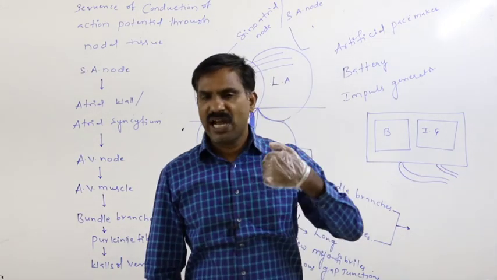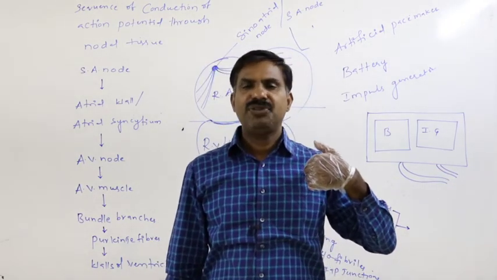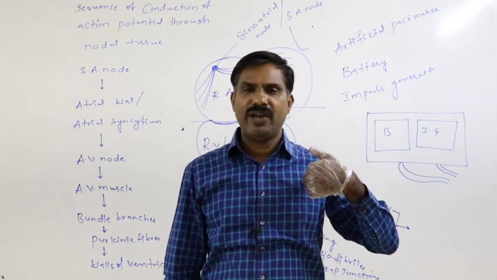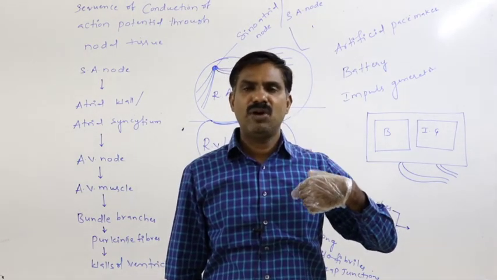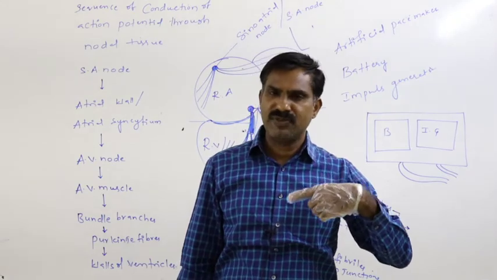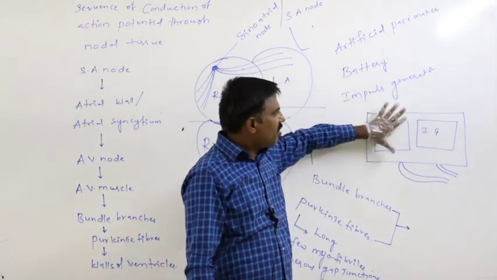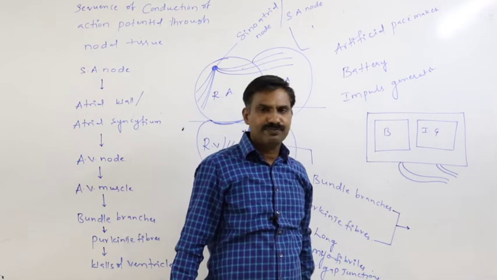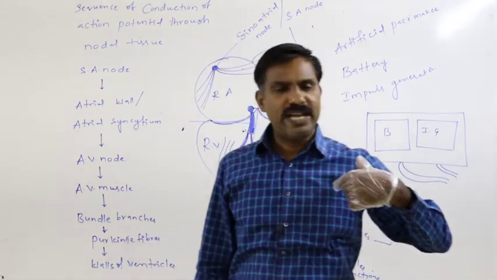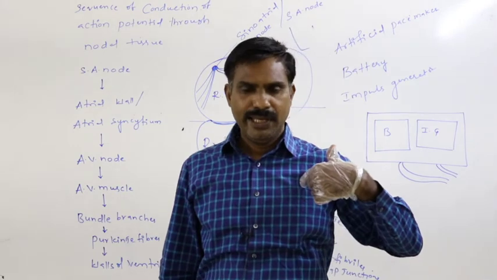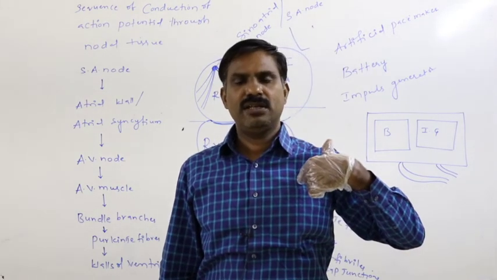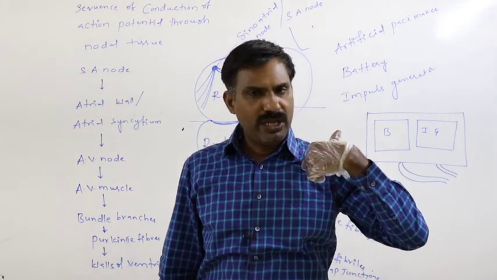Later these wires have to be threaded into the superior vena cava. Through that they have to be inserted into both sides of the walls of the heart chambers. This artificial pacemaker has to be placed in the chest region just below the clavicle.